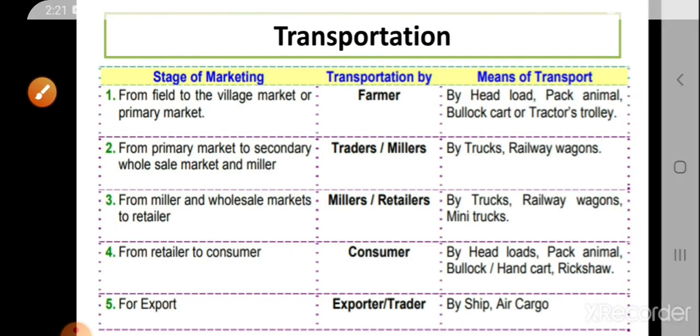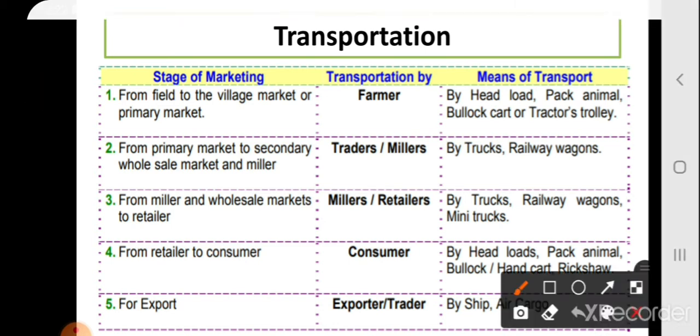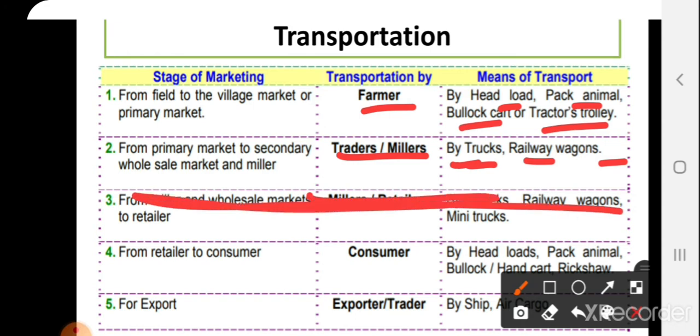Next one, transportation. Before considering these things, mango is a perishable commodity. It requires quick transportation facilities. At the level of farmers, head load, pack animals, bullock carts, and tractors and trolleys are used. Traders and millers use trucks, railways, and wagons. Processors use railways, trucks and other means. And finally, consumers use head load and pack animals.